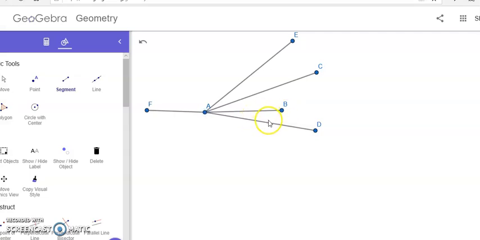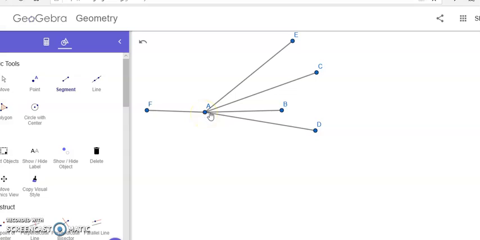Now tell me, here how many lines passing through A also pass through B? Yes, only one. That is line AB. And how many lines passing through B also pass through A? Yes, good. Only one. That is also AB. So, can we say a straight line may be drawn from any one point to any other point?